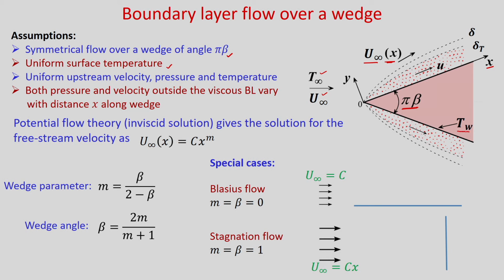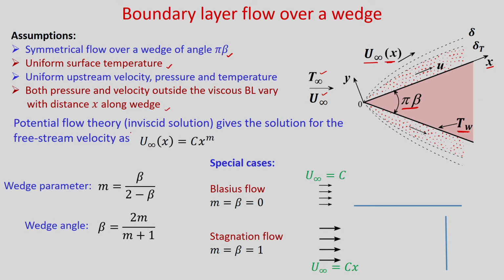So, we will consider Tw as wall temperature constant, uniform upstream velocity, pressure and temperature, and both pressure and velocity outside the viscous boundary layer vary with distance x along the wedge.